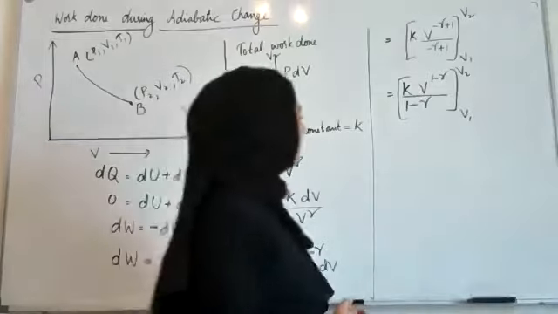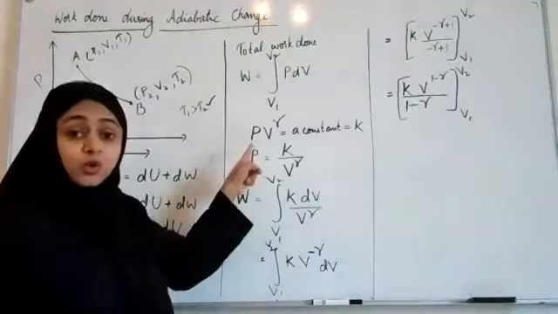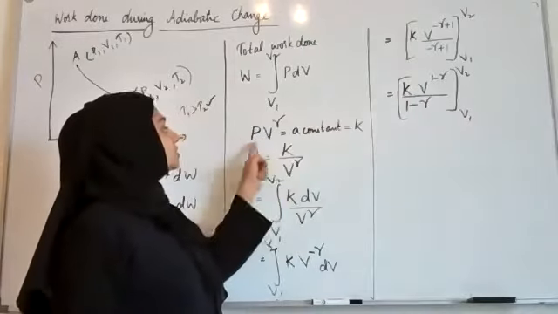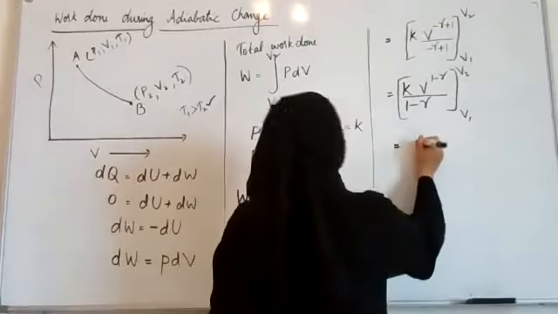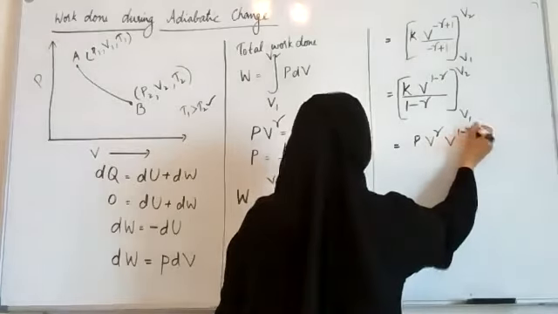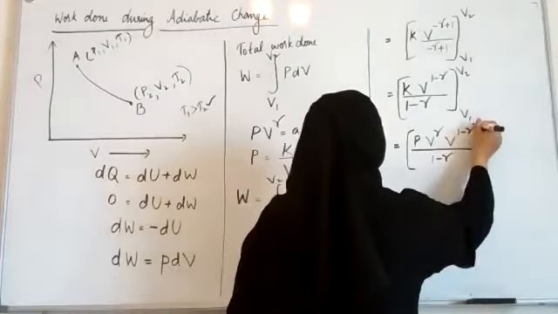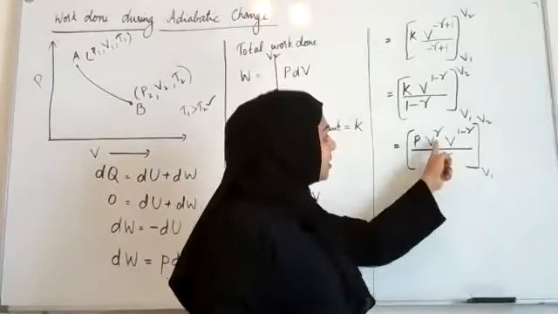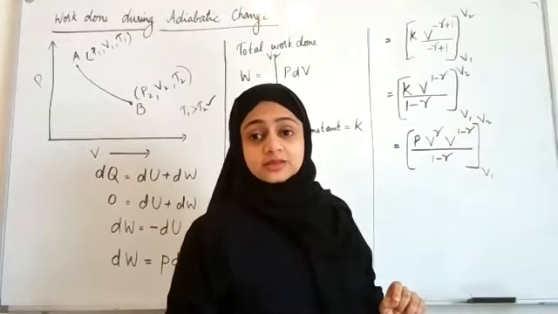Now here, what is K? K is a constant, but it has a value PV raised to gamma. So instead of K, I can substitute PV raised to gamma. So this is equal to PV raised to gamma times V raised to 1 minus gamma, whole divided by 1 minus gamma between the limits V1 to V2. Now here V raised to gamma into V raised to 1 minus gamma. What will be that?